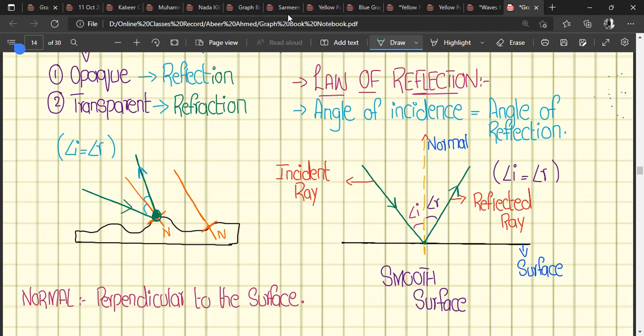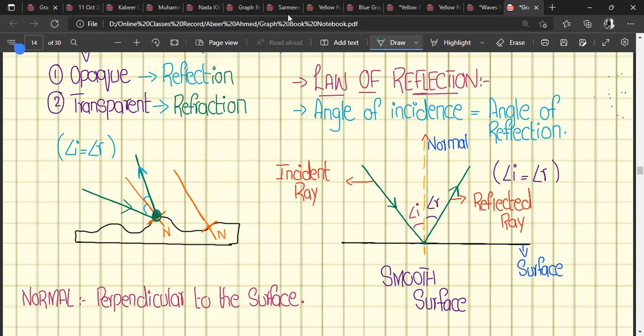So any confusion? It's clear. Okay, very good. So these are three types of rays, and there are two types of angle. One is angle of incidence and one of angle of reflection, right?